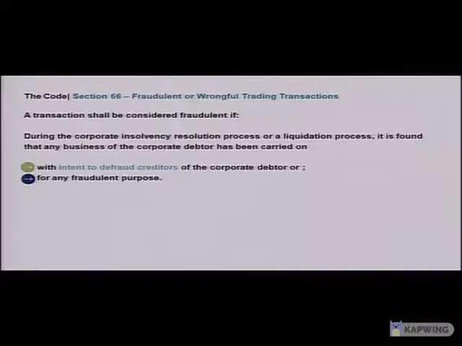The second thing which makes this section extremely complex is that the law says there should have been an intent to defraud the creditor. Now, intent is something which is very hard to evidence in a court of law. It is intangible, a feeling, a willingness to intentionally defraud somebody.